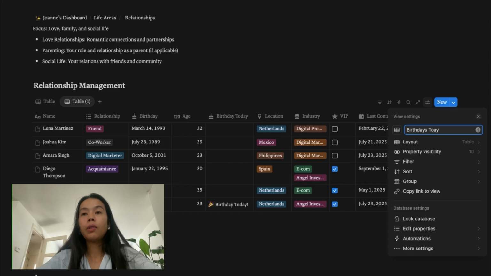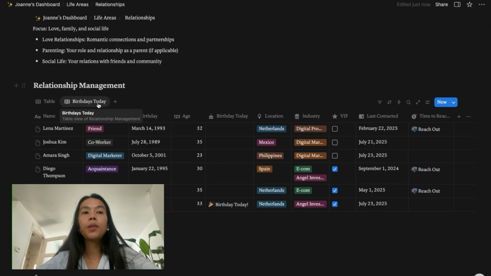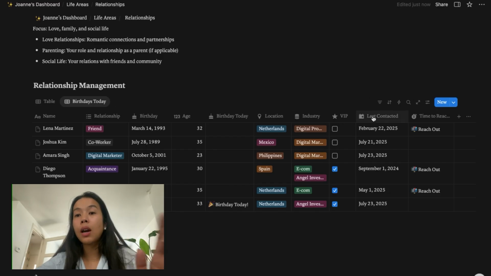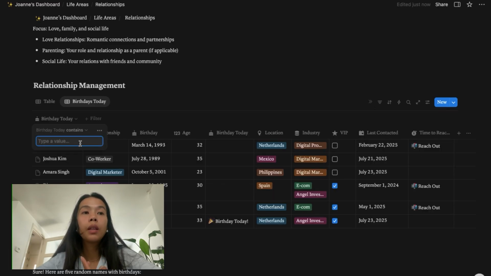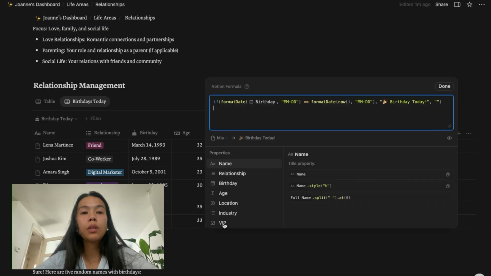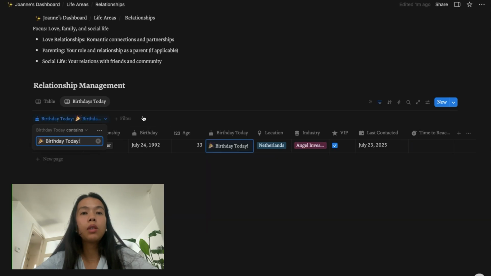All right, if we can properly write it down. All right, so we have birthdays today, and we're going to add a filter. You can add a filter by clicking these three lines here, which look like an inverted triangle. So we're going to filter by birthday today, that contains this sentence here, birthday today.